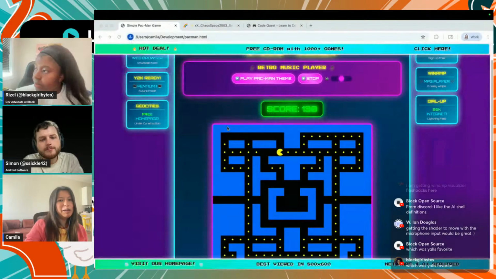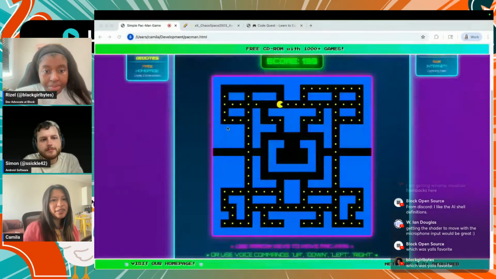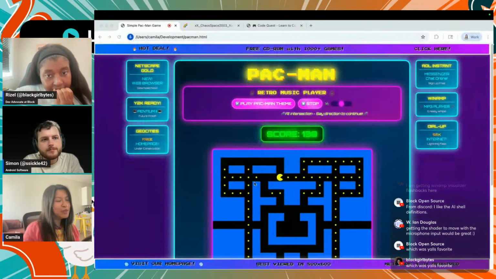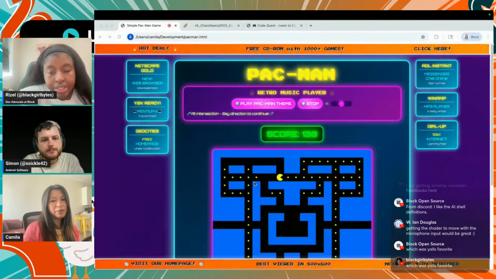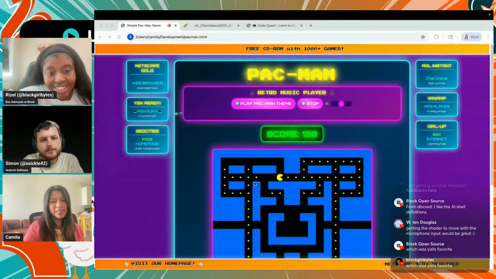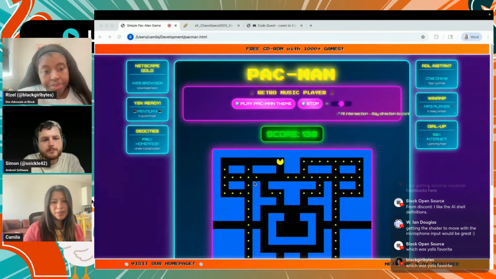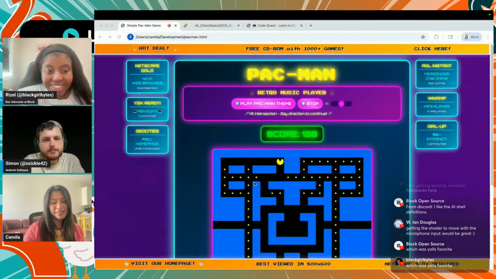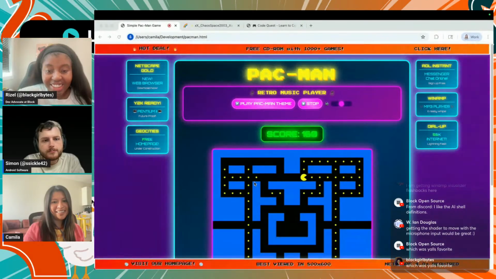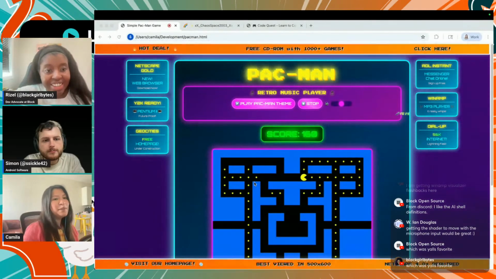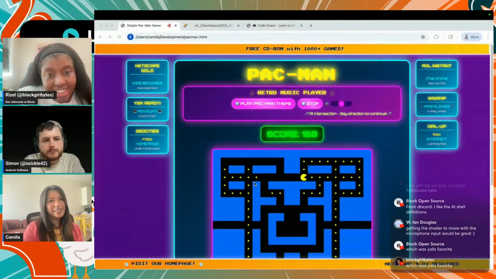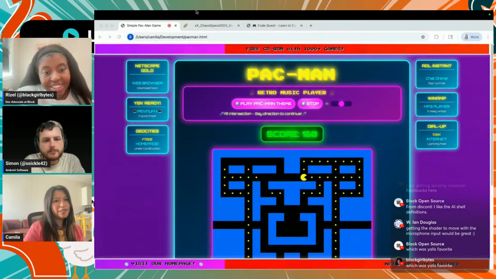Yes, of course. Where did I end up at? So I'm satisfied with how Pac-Man turned out. There's that bug where it still stops at the intersection and you cannot move right twice or left twice. So that bug is still there, but I'm pretty satisfied with the result. I think if we prompt it more, we can fix it.